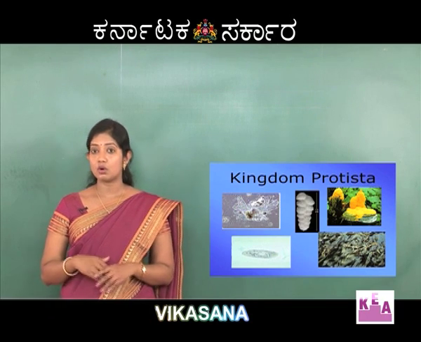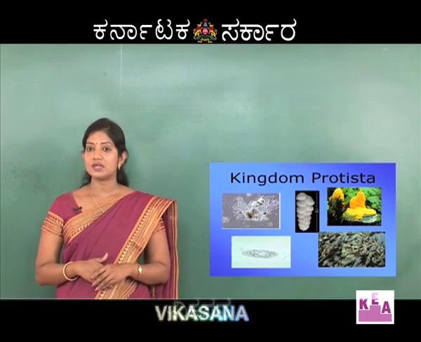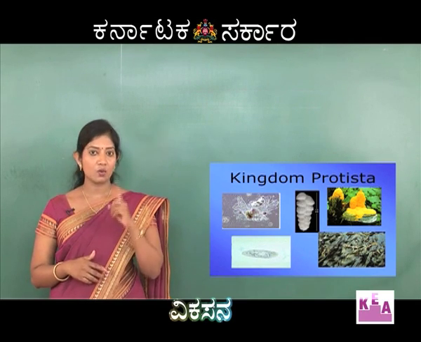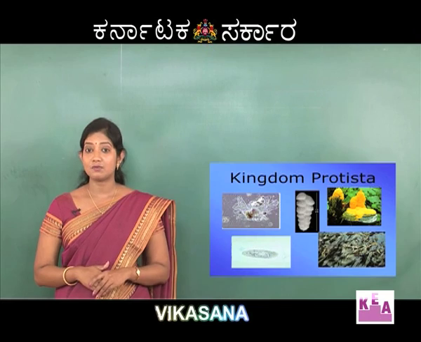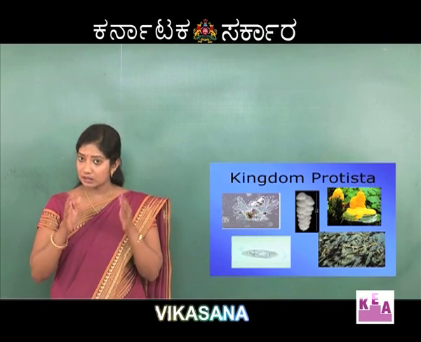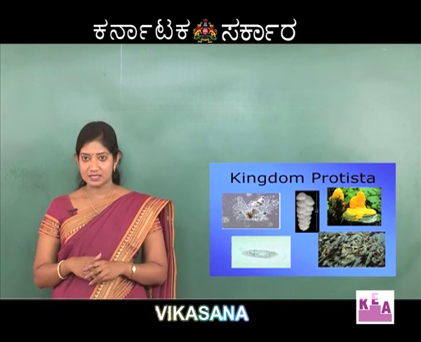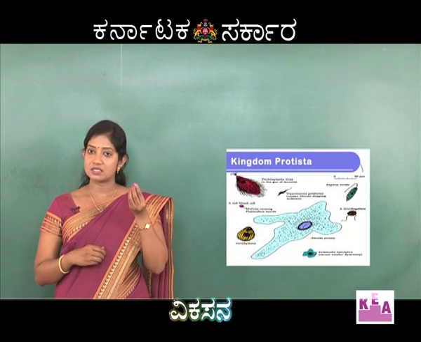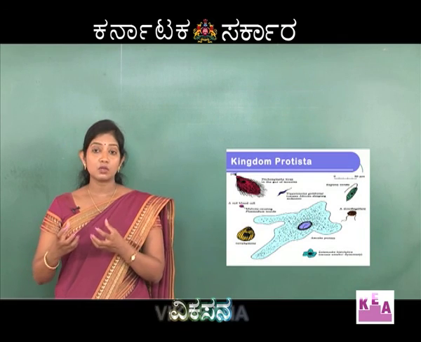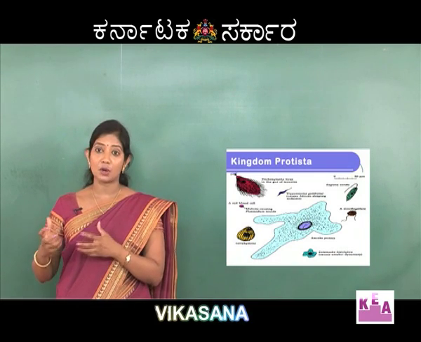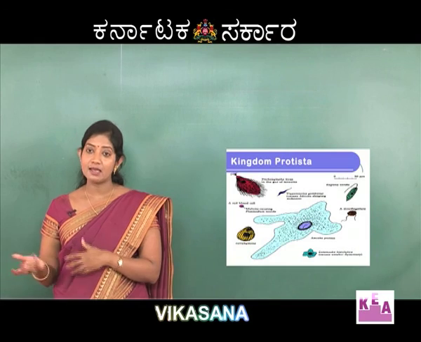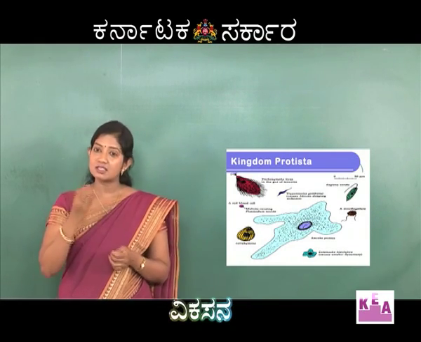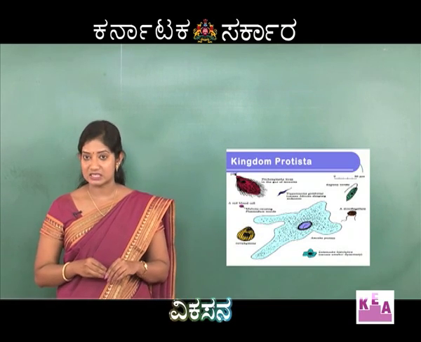This led to the third kingdom, which was actually given by E. Haeckel. He gave the three kingdom classification, where one more kingdom was added, and that kingdom was kingdom Protista. In this kingdom, all the smaller, simple organisms whose characteristic features do not match with the multicellular organisms present in Plantae, nor with the multicellular organisms present in Animalia, were placed in Protista.